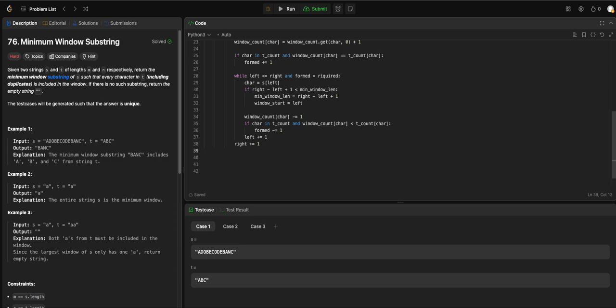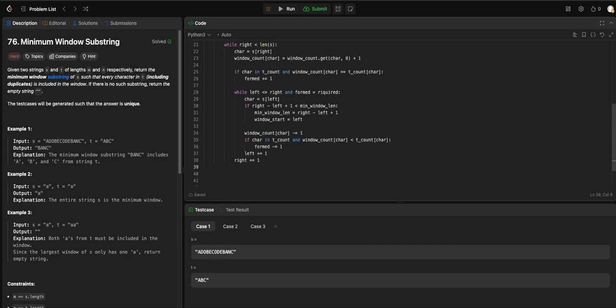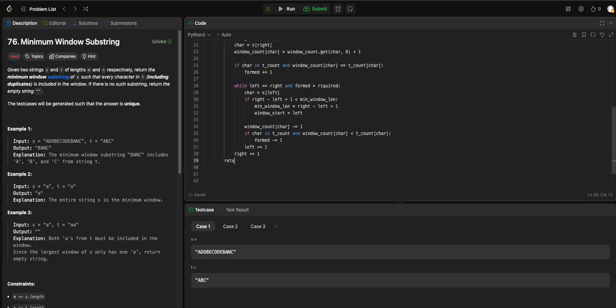Finally, we are returning the minimum window. Return an empty string if minimum window length is still equal to positive infinity.